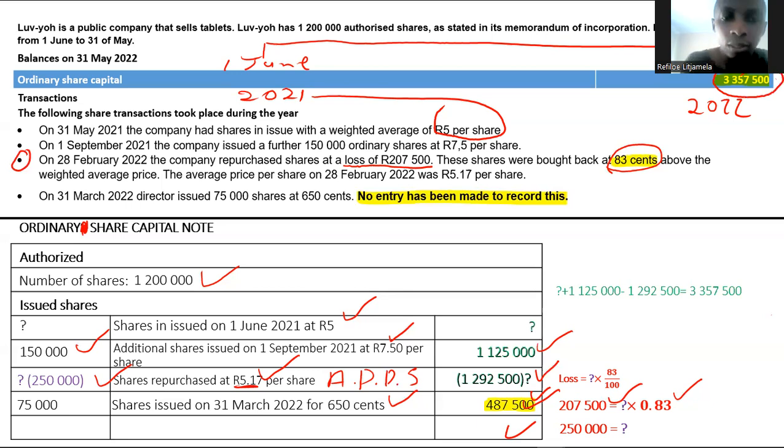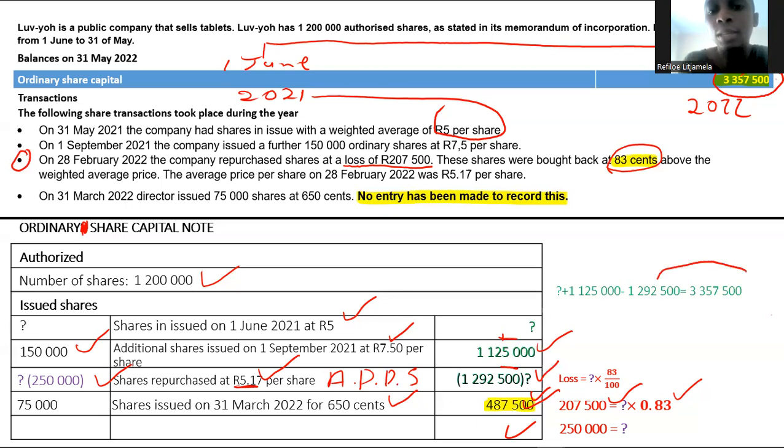So this plus this plus, well, in this case, it's minus, the buyback is minus this should give me my share capital at the end of the year. Remember, that share capital I did highlight earlier on, this 487,500 was not recorded, so it's not in there. Okay. Now, if I solve for this question mark here, obviously I'm going to take this to the other side. So this will go to the other side.